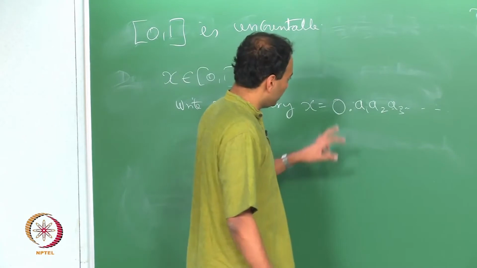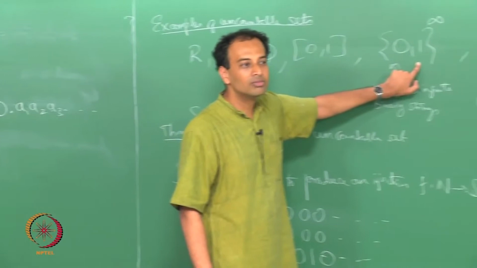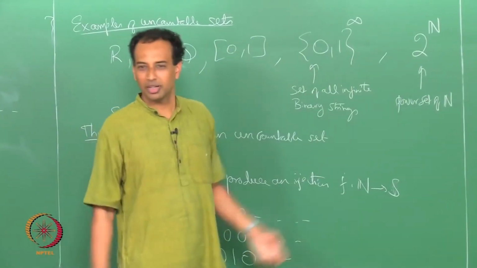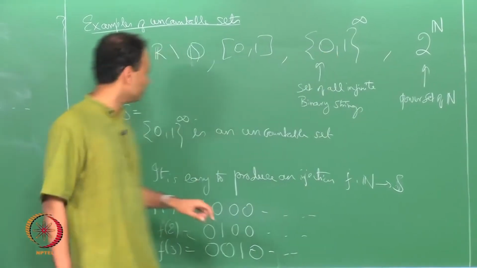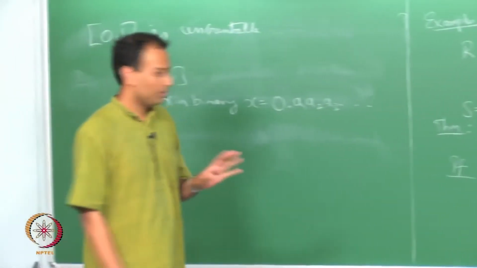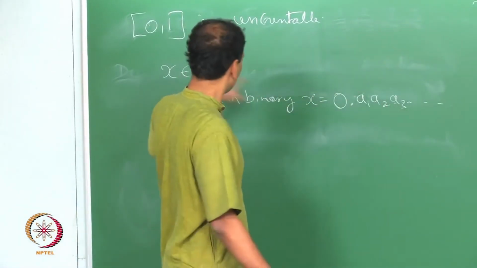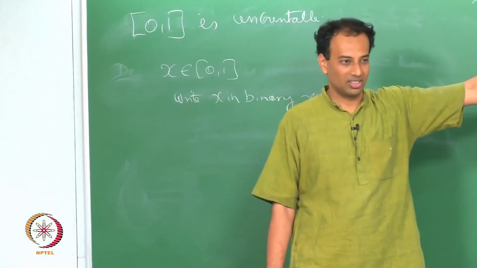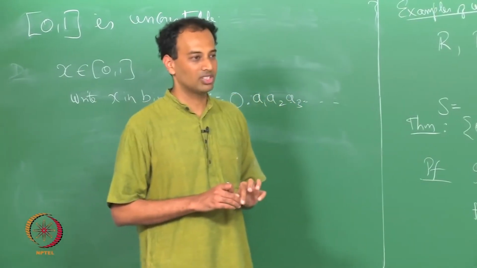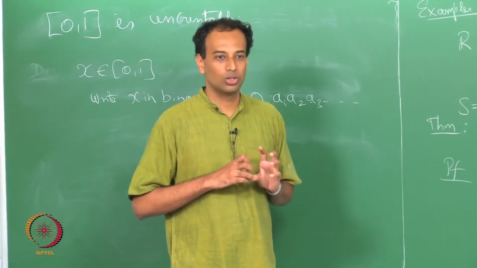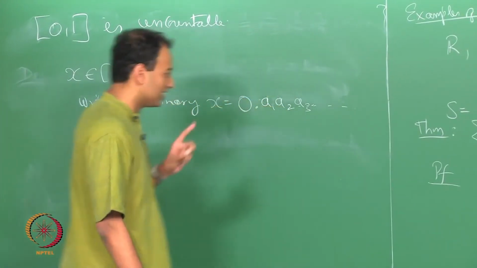Now, you can identify this infinite binary expansion with an element of the set of infinite binary strings. So, basically you can see that there appears to be a one-to-one correspondence between the binary expansions and the infinite binary strings. That is essentially the core of the proof to establish that the interval 0 1 is an uncountable set. Okay. There is one tiny glitch here, and the glitch is the following.